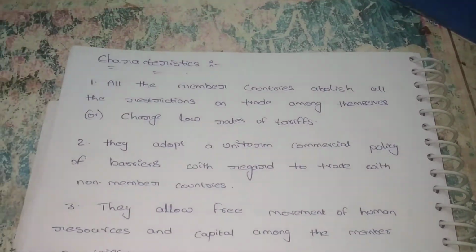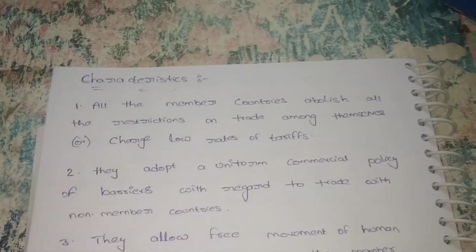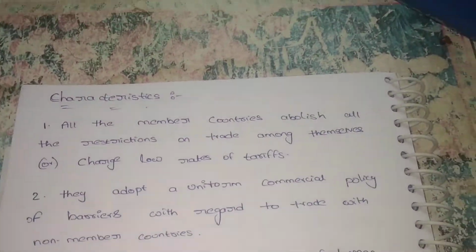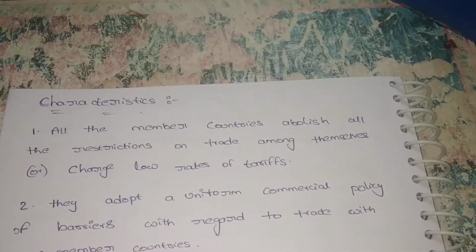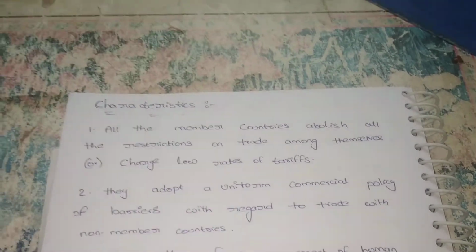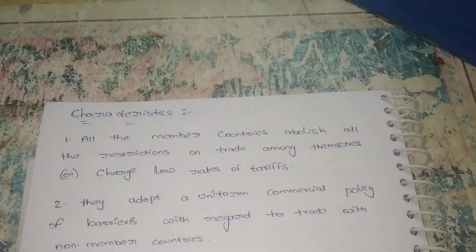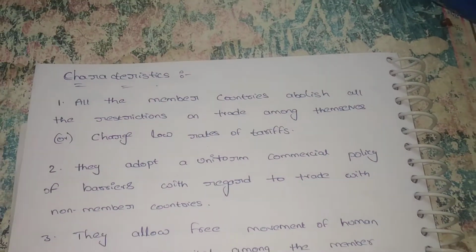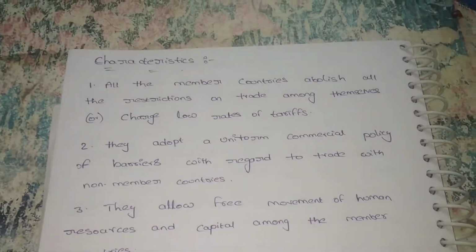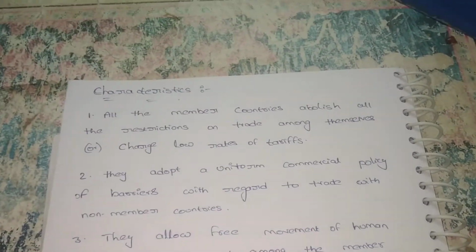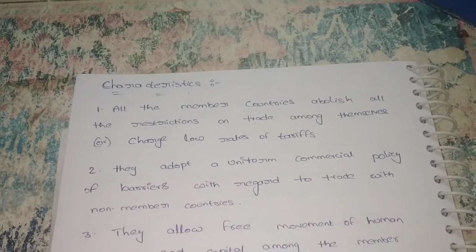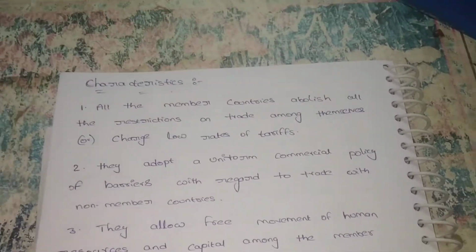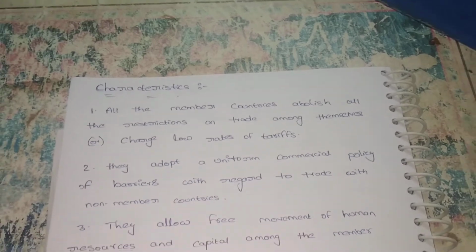And these are all the characteristics of the European Union. What are the characteristics? The first and foremost characteristic is abolition. Means there are restrictions on the payment of tax, and we are unable to pay tax, or we have to pay a minimum amount of tax. And next, they adopt the commercial policy between member countries and non-member countries. In member countries, we have to pay low tax when compared to the non-member countries.